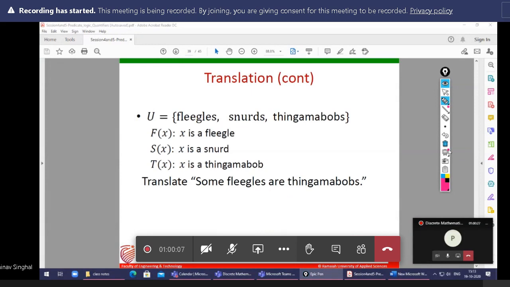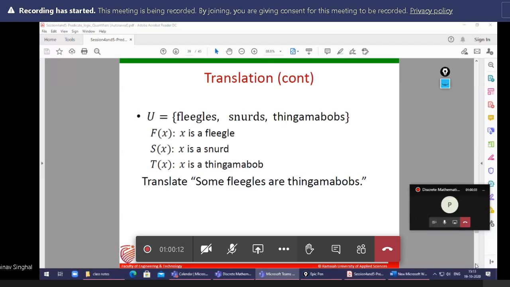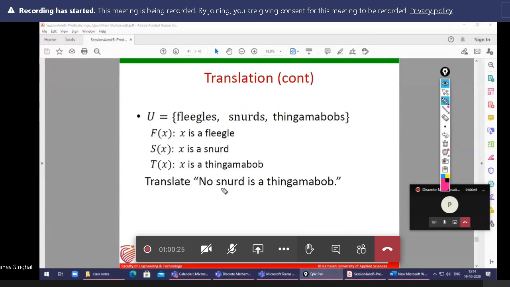So now next is, no snud is a thingamabob. This is an example here. No snud is a thingamabob. I will ask you by the name.